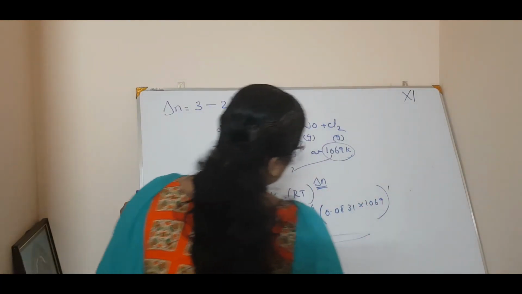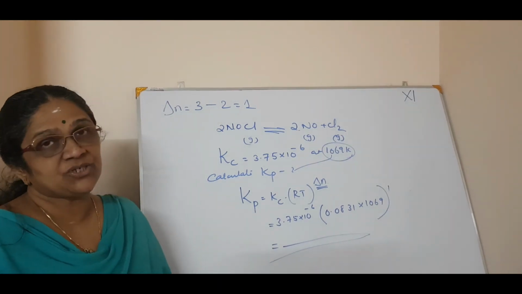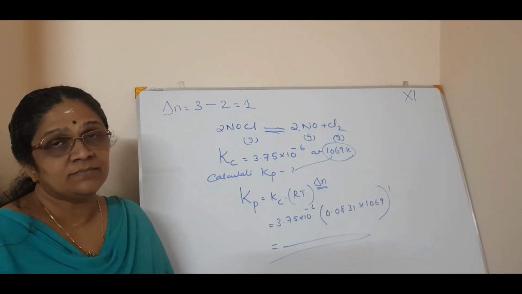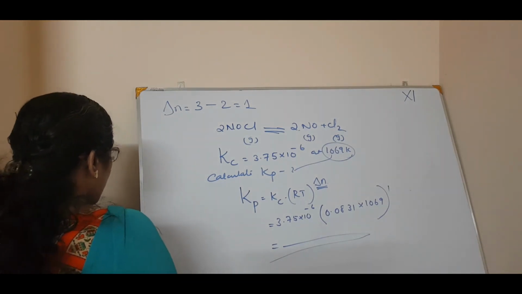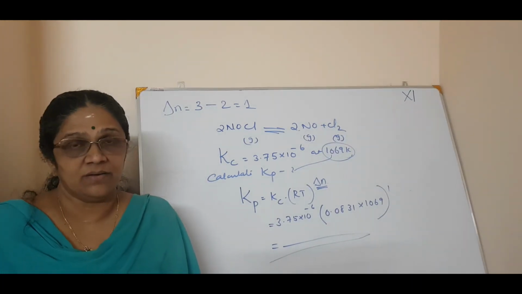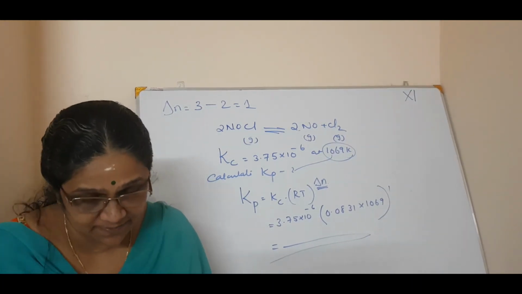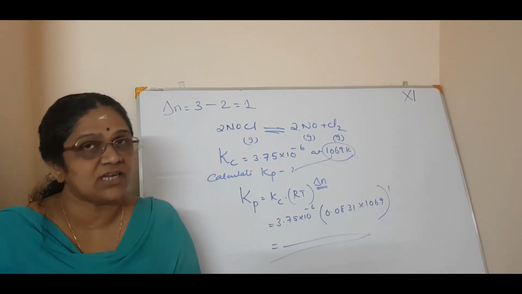So delta N is equal to 1. So do the calculation. Homework. Clear? So this is another example, and you can find more examples in the exercises. So please do it. Clear? Okay. Now we will come to heterogeneous equilibrium.